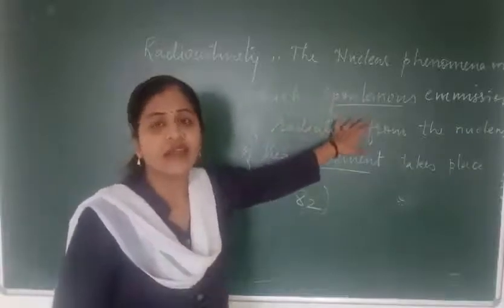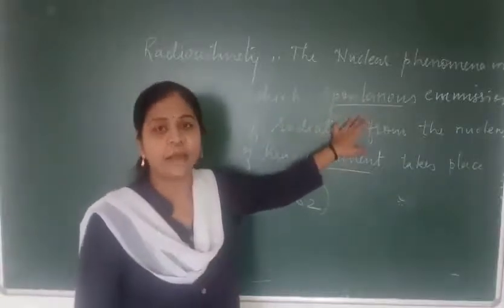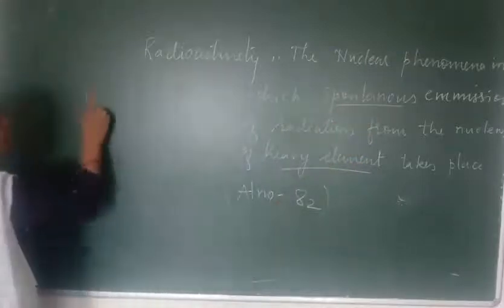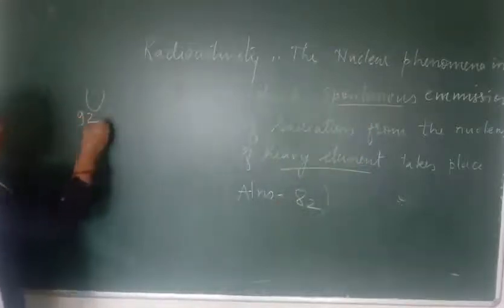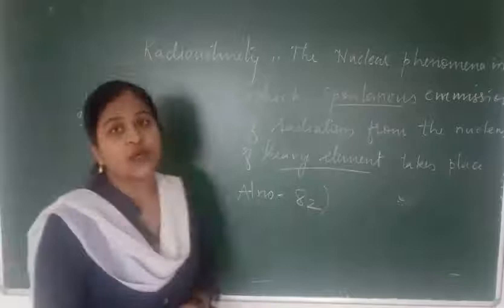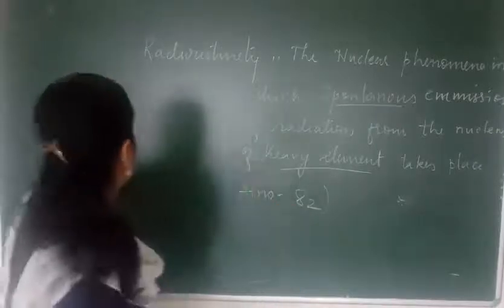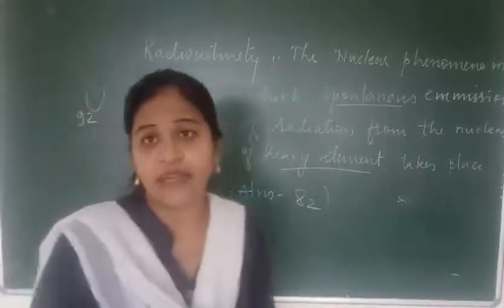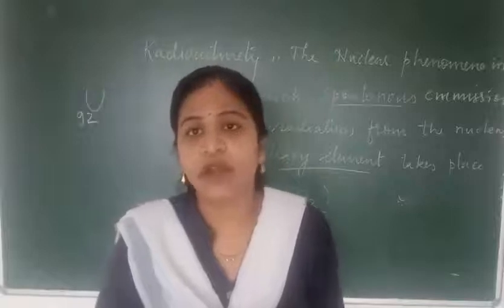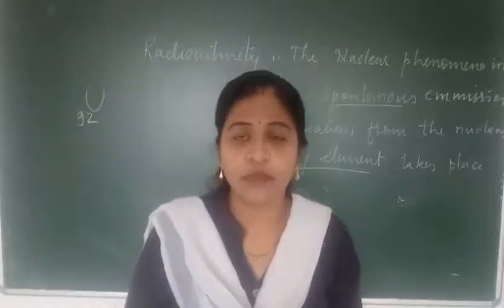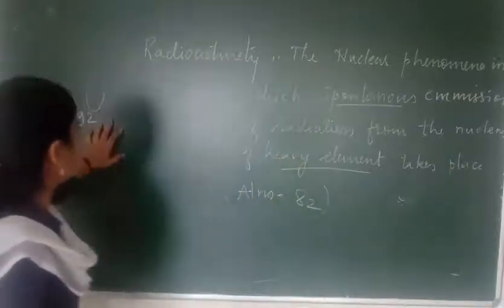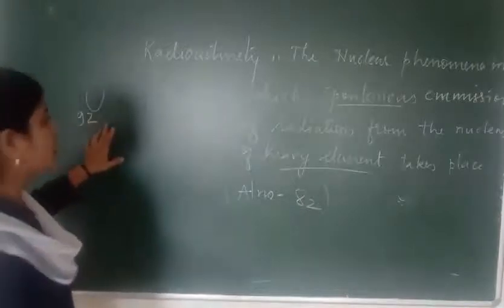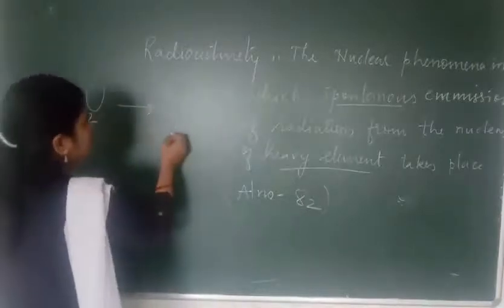We can take an example of uranium. Uranium has an atomic number 92. Those elements are unstable because the number of neutrons is greater than protons. So from this element continuous emission of radiation takes place.